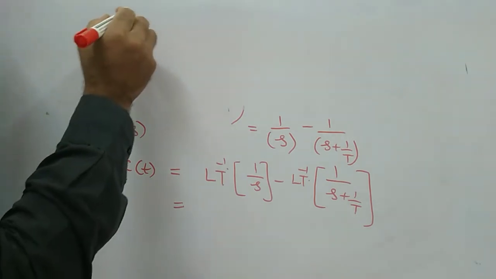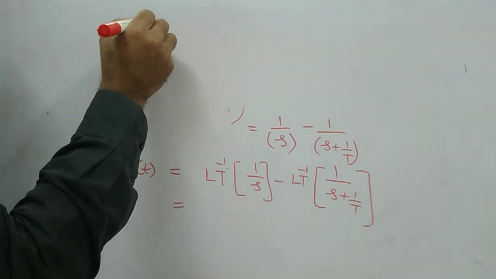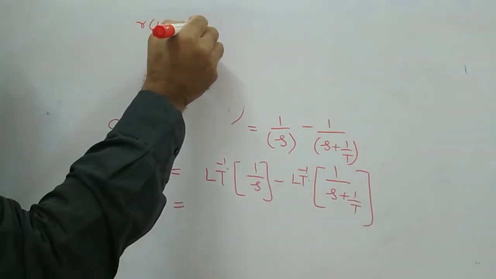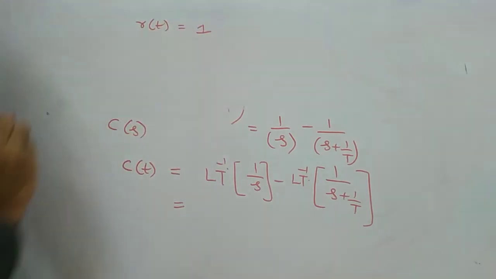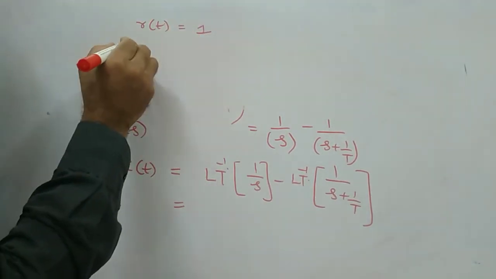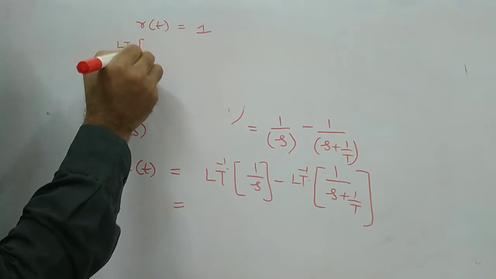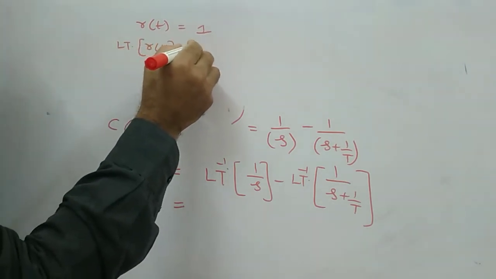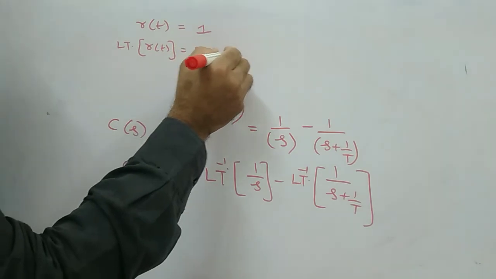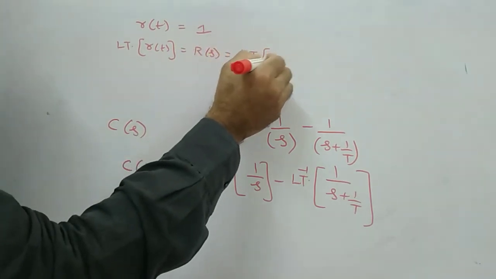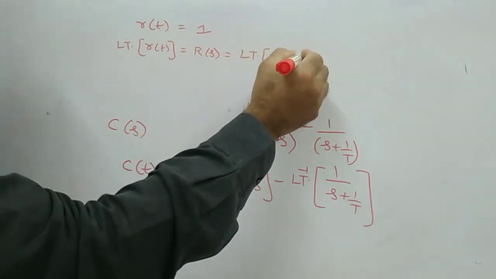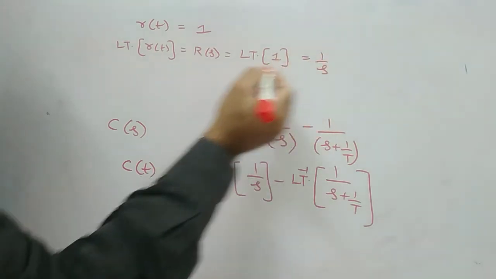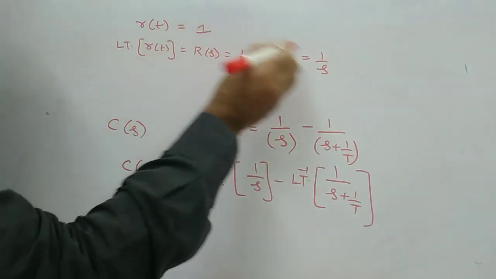In the very beginning we have seen your input step r of t is equal to 1. If r of t is the step input, that is 1, and you take Laplace transformation of r of t, nothing but your r of s, nothing but Laplace transformation of 1, nothing but your 1 by s. Means Laplace transformation of 1 is 1 by s.